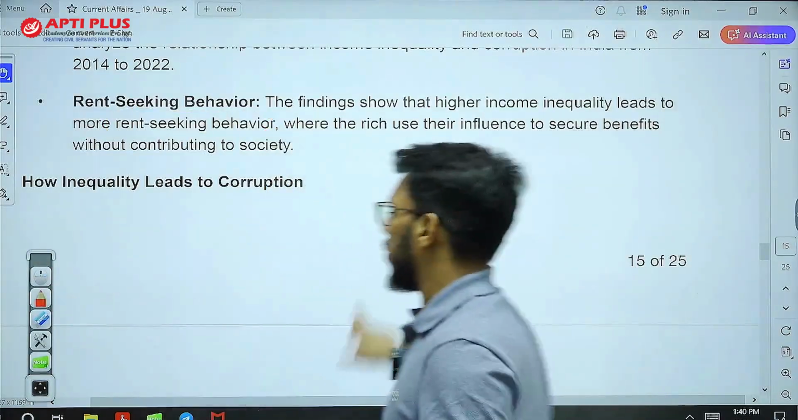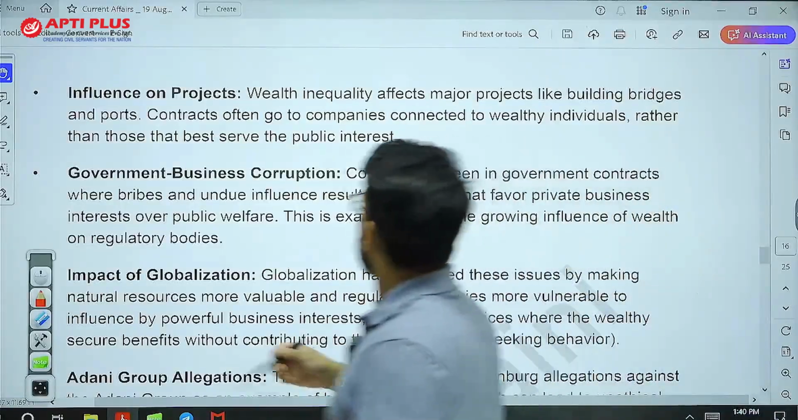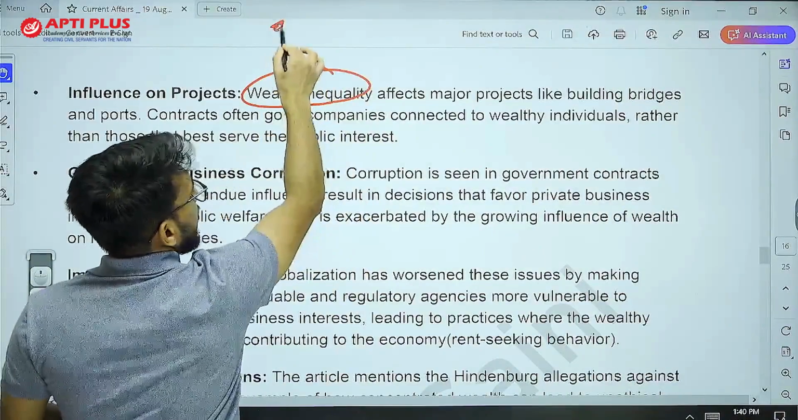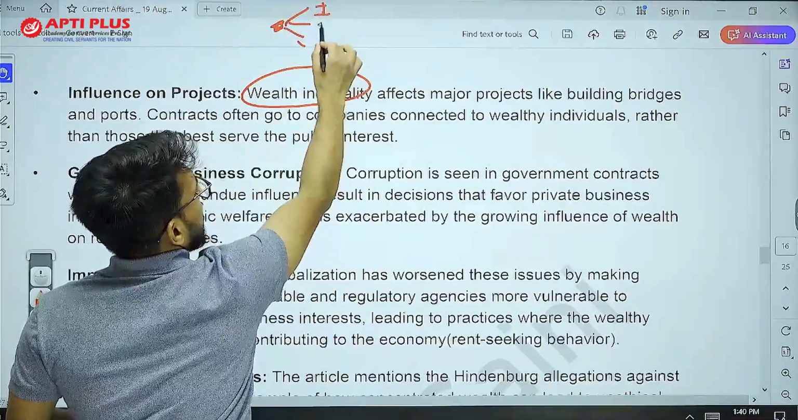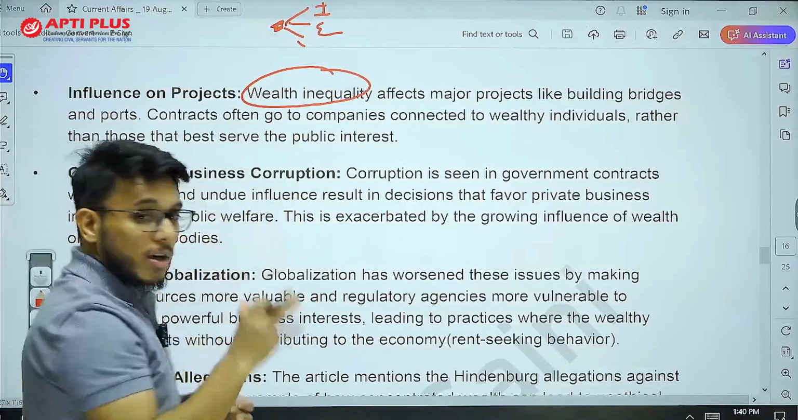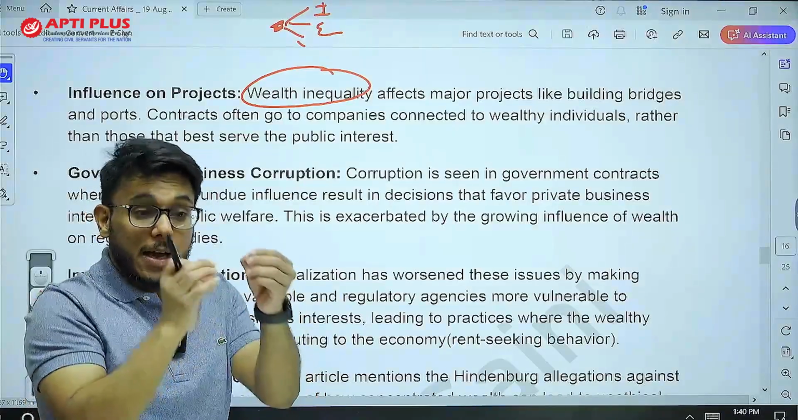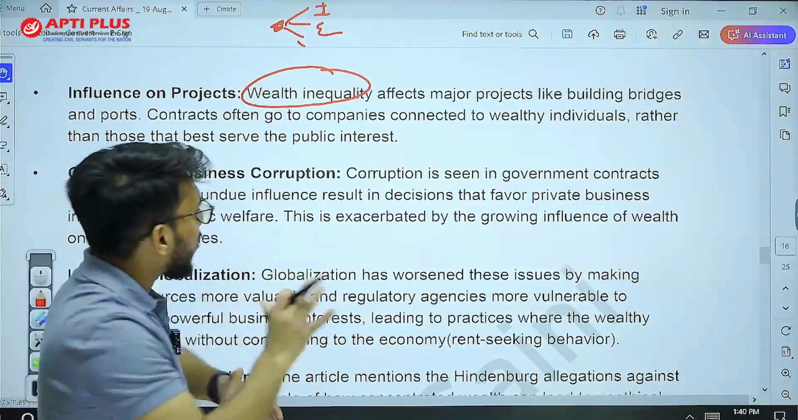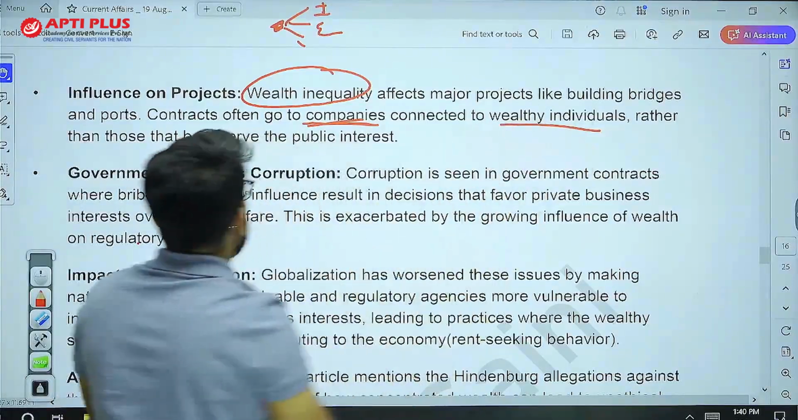Let's explore this further. So basically, influence on projects. As there is wealth inequality, a few people control a lot of industries and a lot of enterprises. What is happening? New contracts, economic opportunities, and tenders for development of infrastructure are going to only a few companies, which are connected to the wealthy individuals.